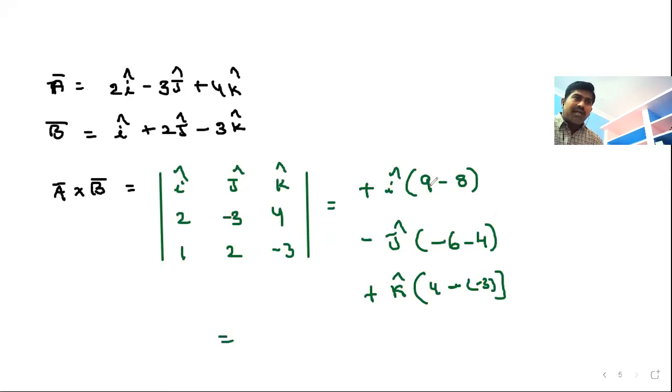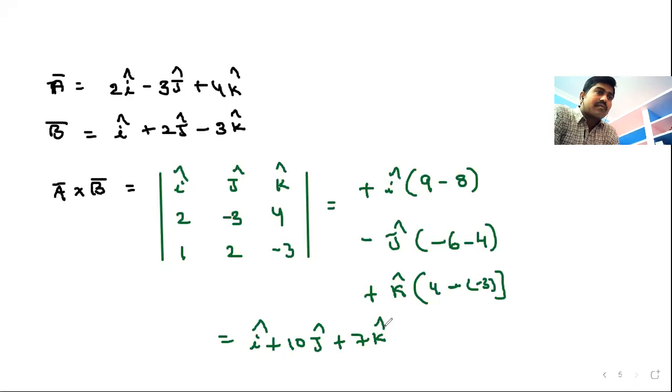Now calculate this. 9 minus 8 is 1, so 1 into i cap is simply i cap. Minus 6 minus 4 is minus 10, and minus into minus 10 gives plus 10 j cap. Here 4 plus 3 is 7, so plus 7k cap. So the answer for A bar cross B bar is i cap plus 10 j cap plus 7k cap. All of you understand?